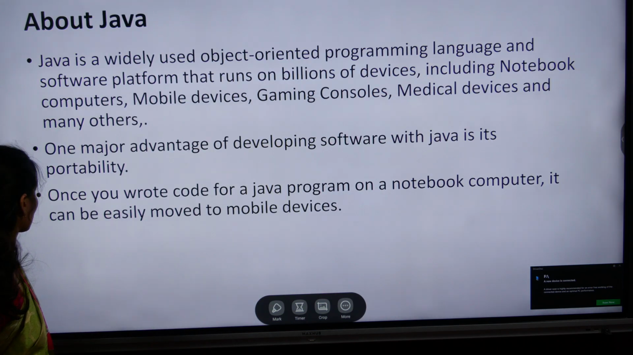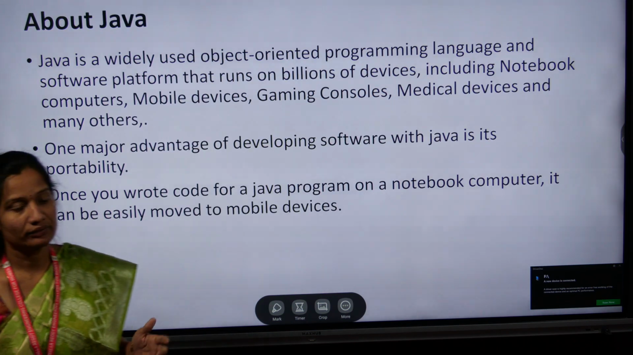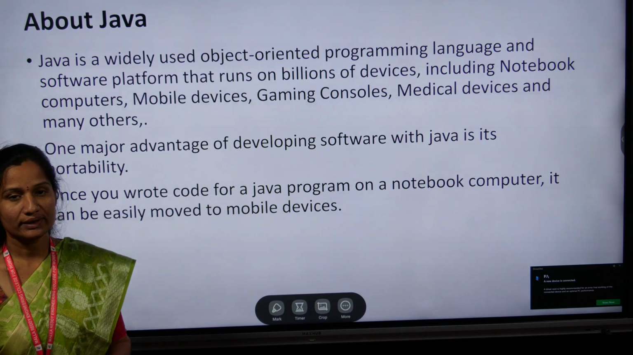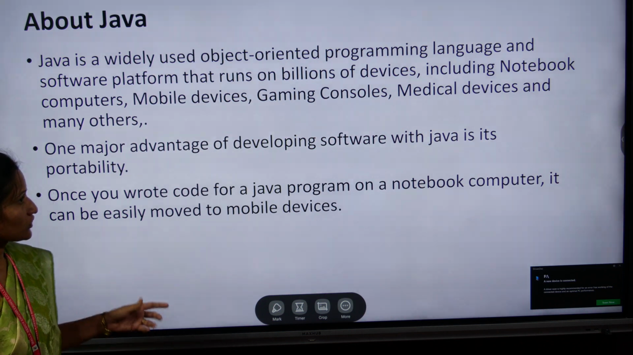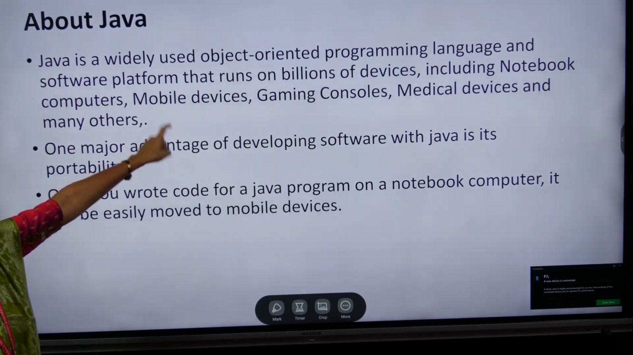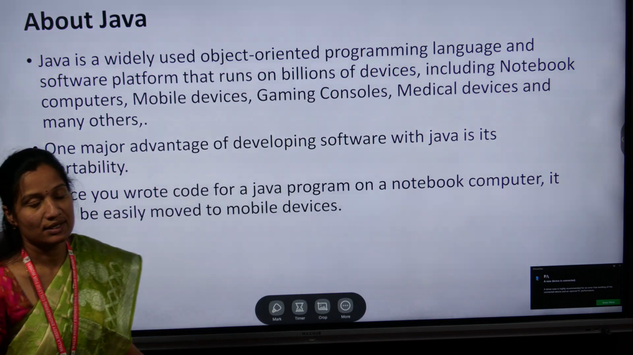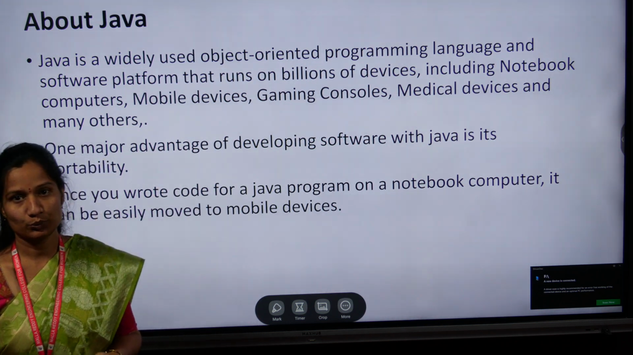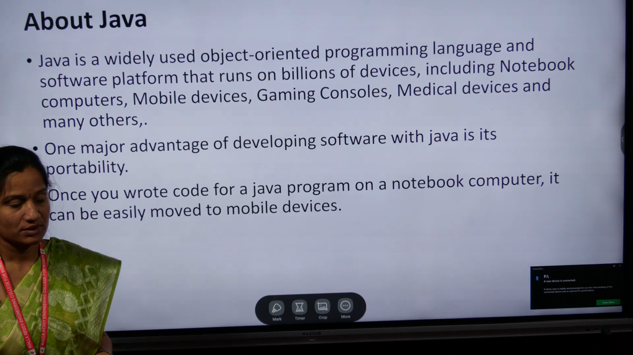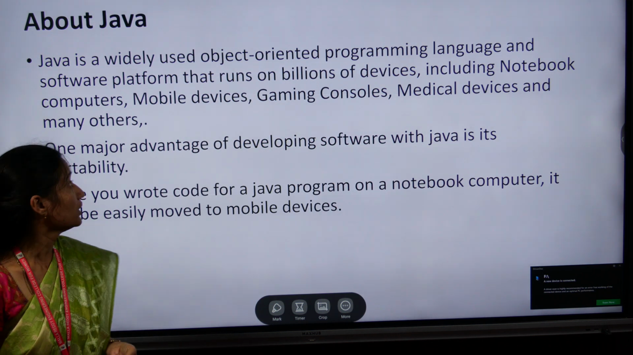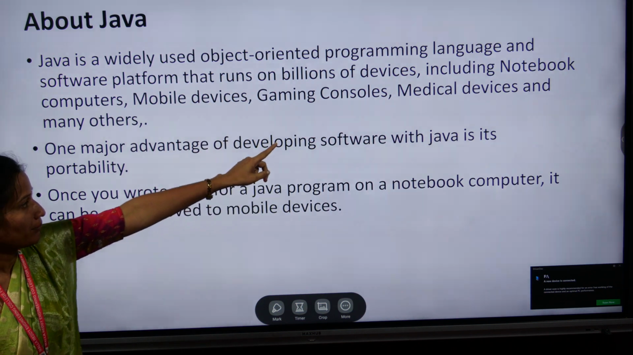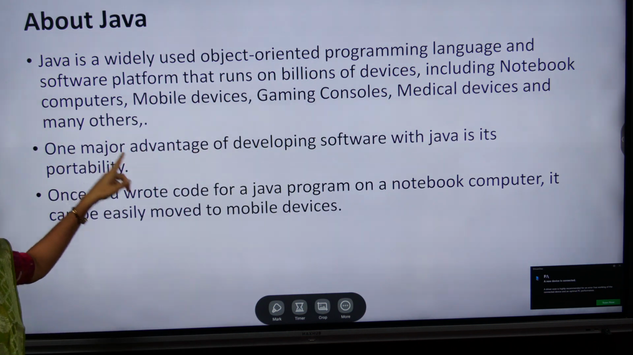So first I am going to give the introduction about Java. What is Java? Java is an object-oriented programming language. Java is a software platform that runs on billions of devices, like notebook computers, laptops or iPads, mobile devices, gaming consoles, media and medical devices, and many other devices.